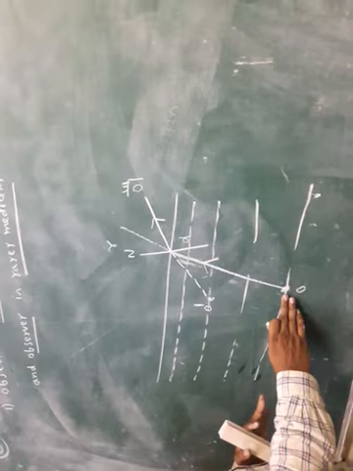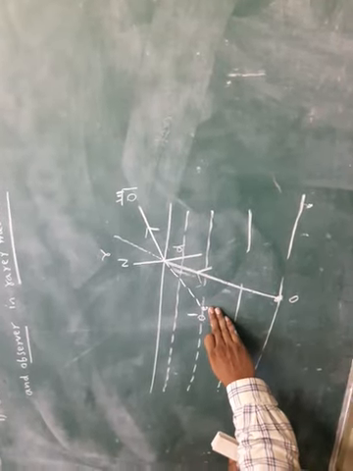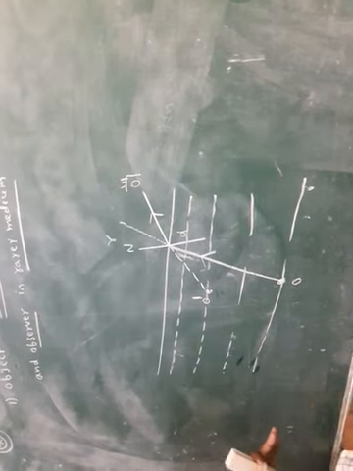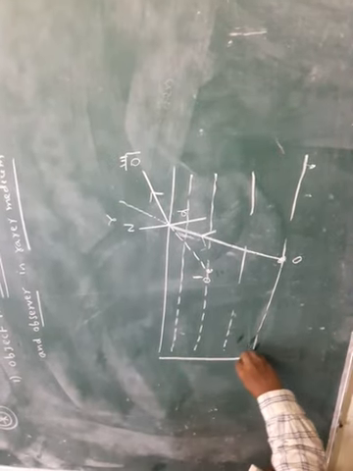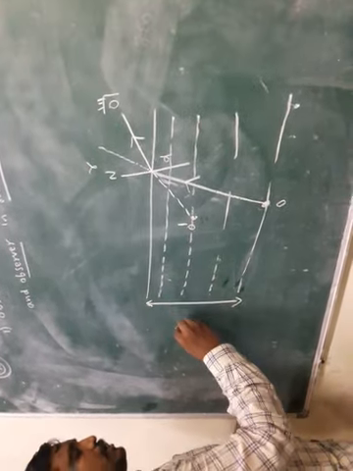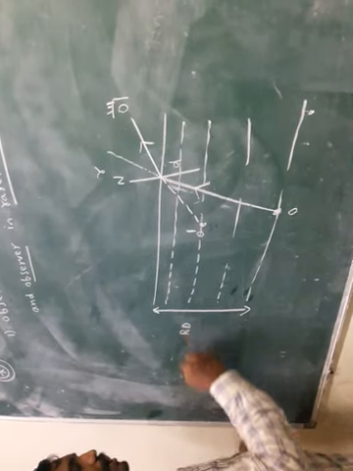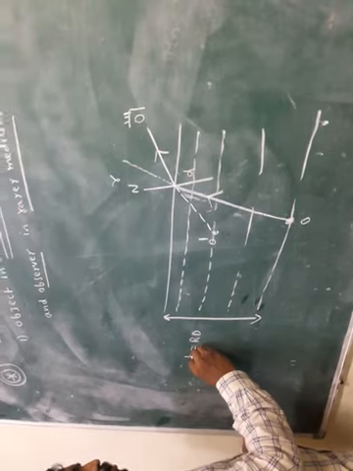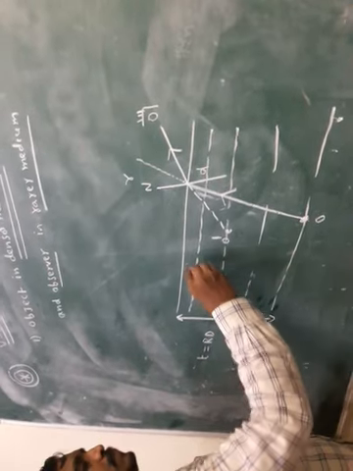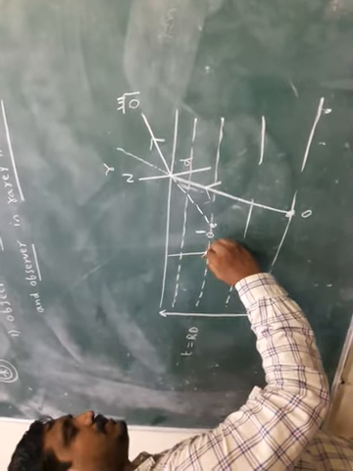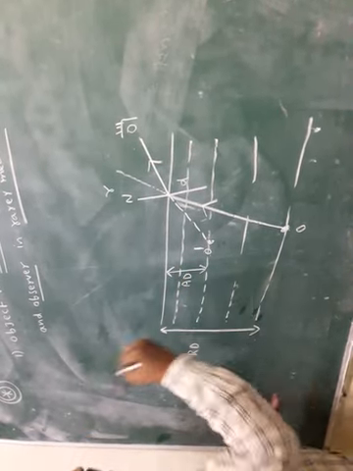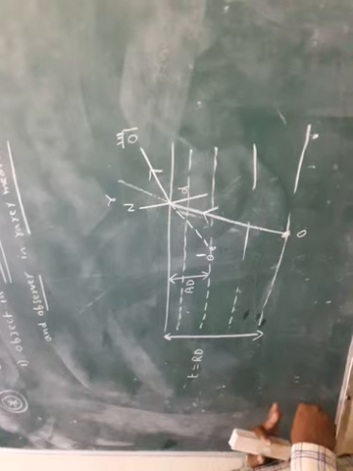This is the real object. This is the apparent object when light comes from denser medium to rarer medium. Actually, this is called real depth of the object. RD means real depth. It is generally denoted by T. This is called the apparent object. So this is called apparent depth.